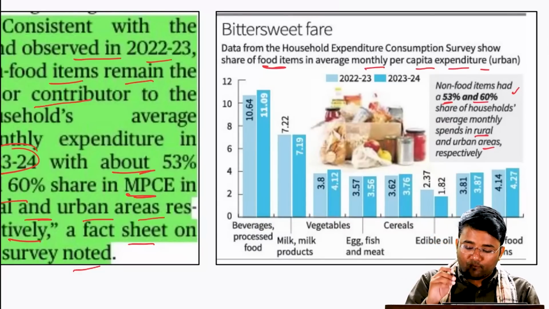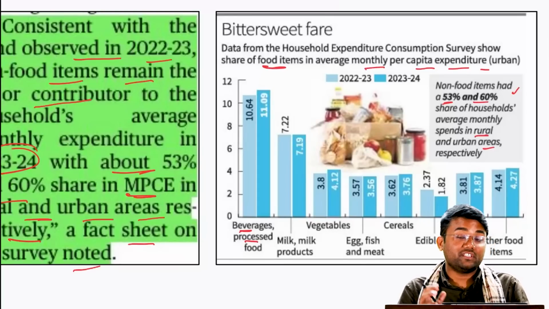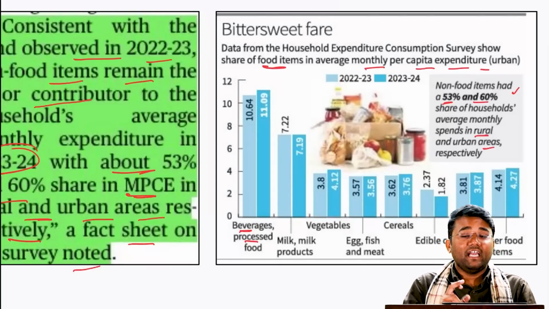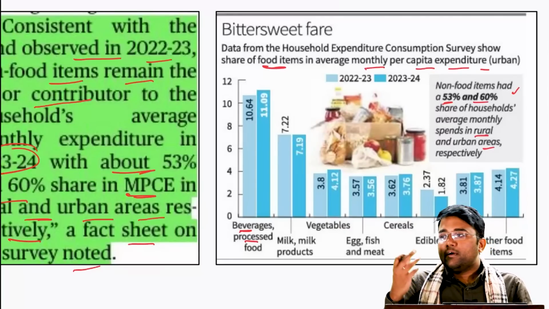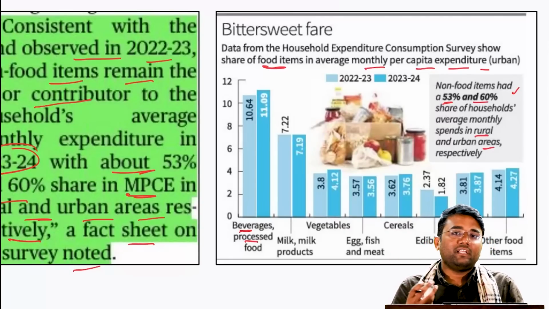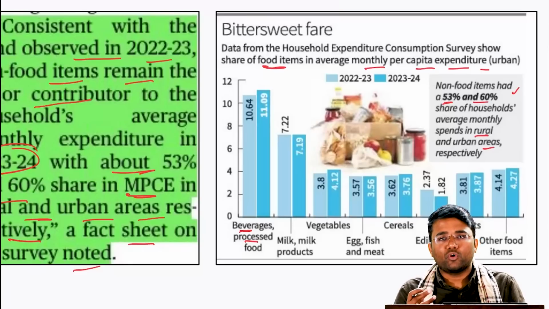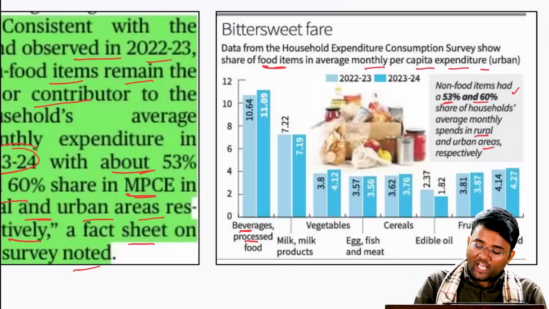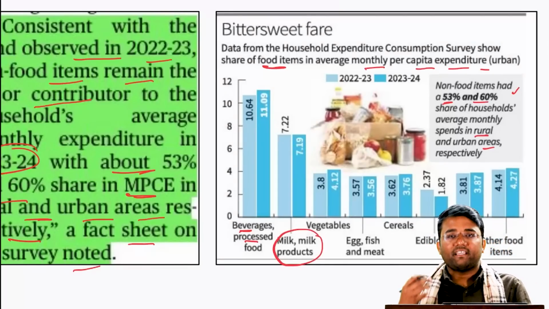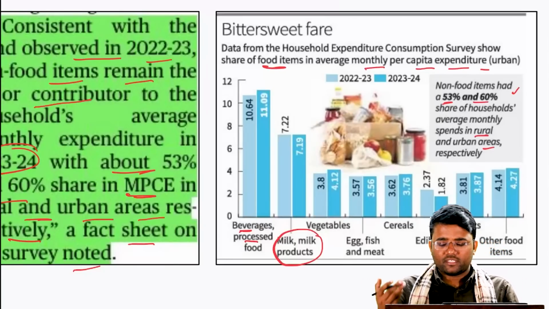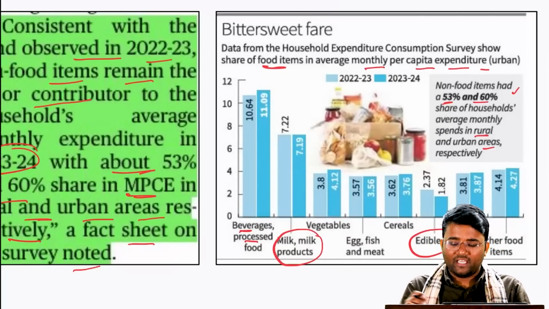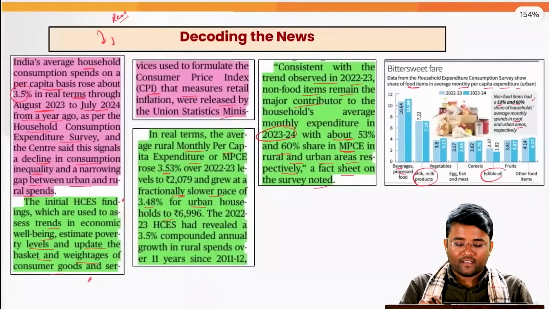But if you look into the food items, one of the important components is beverages and processed food, which again emphasizes the lifestyle changes that are happening, with more and more consumption and demand of ready-made products, ready-to-eat products, right? Then we have milk and milk products, which is the second highest consumed product, and similarly vegetables, egg, fish, cereals, edible oils, fruits and other food items.